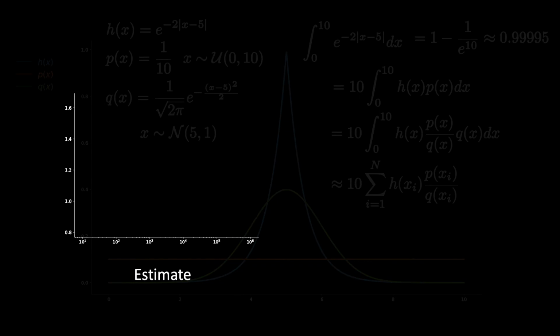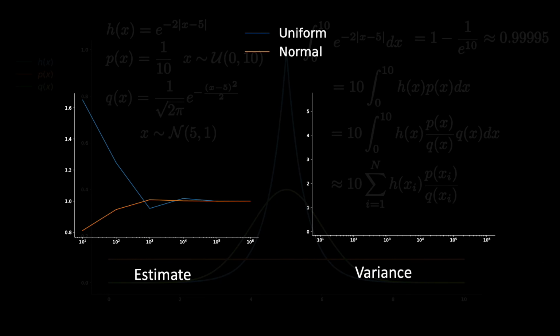Let's see how we fared this time in terms of number of samples and variance. Here is a curve showing that we reached the value of 1 around 1000 samples. Let's see it by comparing it to the previous experiment that did Monte Carlo sampling. And for variance, it really did well. The variance was quite low, as you can see, especially in comparison to uniform distribution. So with importance sampling, we were able to achieve our goal with just around 1000 samples.